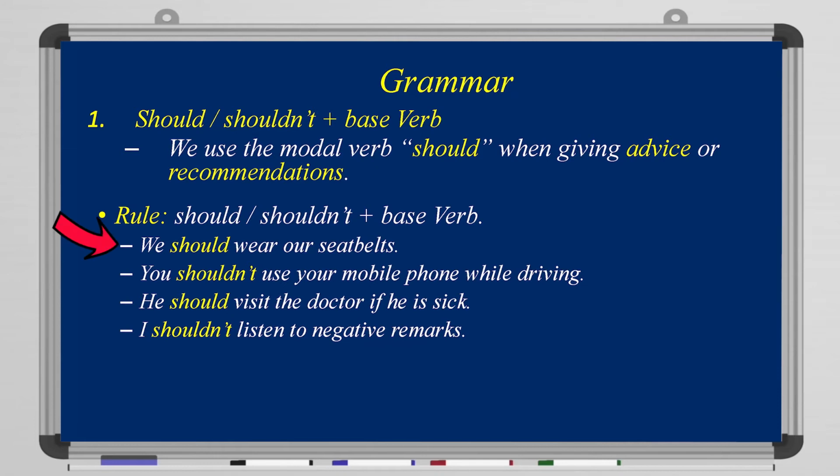For example, we should wear our seatbelts. Or, you shouldn't use your mobile phone while driving. That's advice. Or maybe another example, he should visit the doctor if he is sick. Alright? The final example: I shouldn't listen to negative remarks. I should only listen to the positive ones.